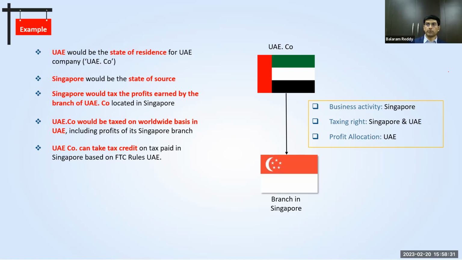Now, you may have a question: you are paying tax in Singapore as well as in UAE, so is it not going to be subject to tax twice? For this there is a concept called foreign tax credit, which we will see in the future slides. You will be allowed to take a credit of tax already paid in Singapore, and then pay only the net amount of tax to the UAE government. Of course, there are certain conditions to be met, but this is how the double taxation effect will be removed.